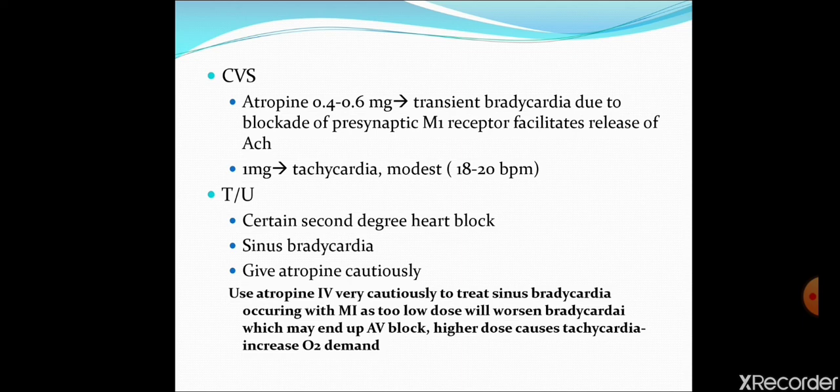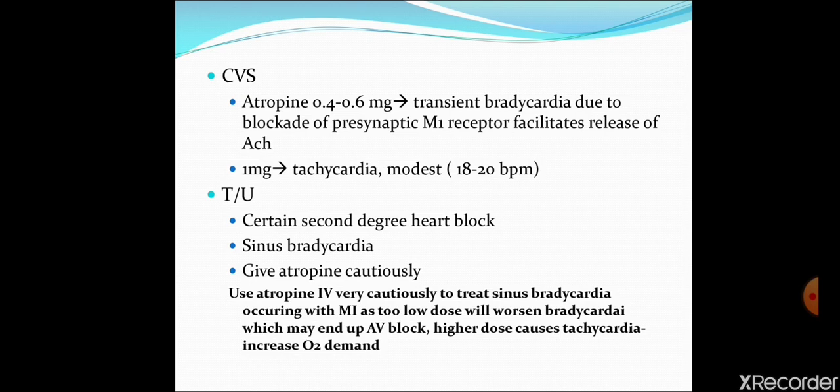But at a high dose, it will cause tachycardia. Tachycardia is a normal phenomenon, because muscarinic action causes bradycardia, so atropine will cause tachycardia. Even then, atropine causes bradycardia in the transient, early phase.